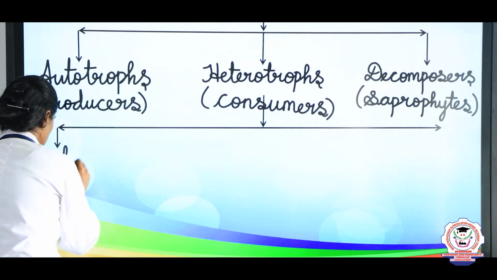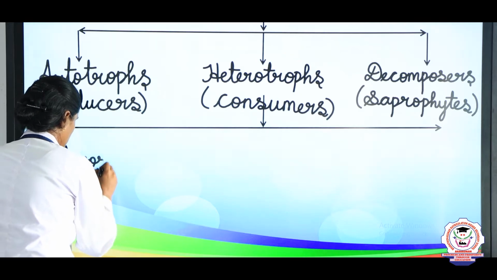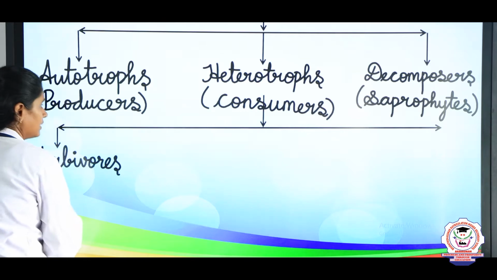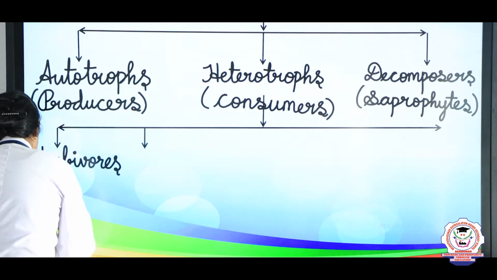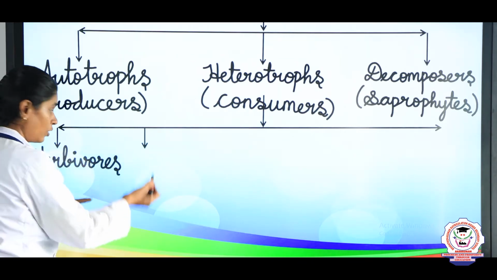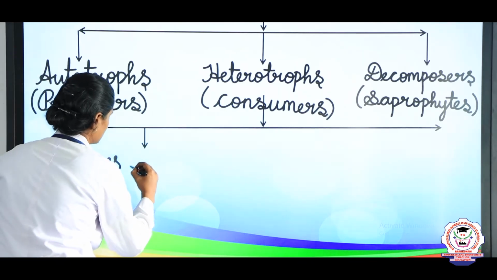The first one is herbivores, and the second group is called carnivores.